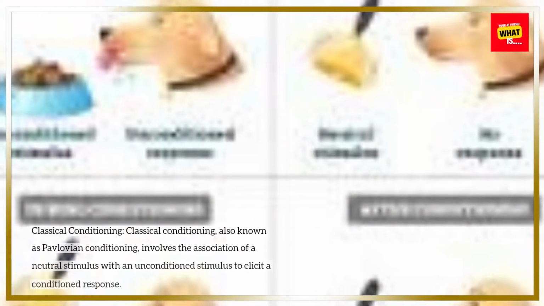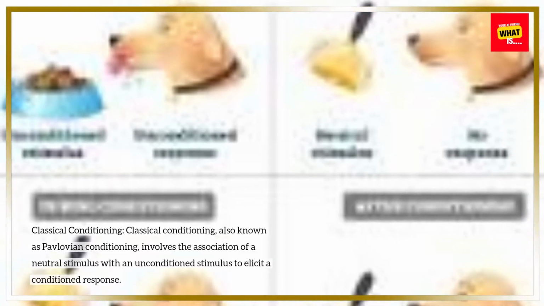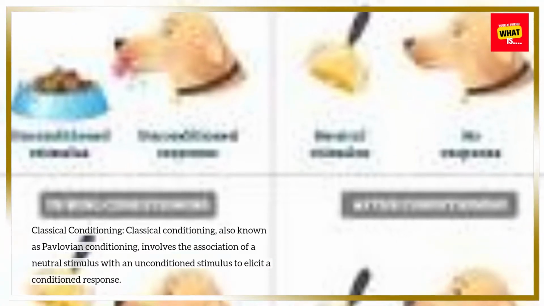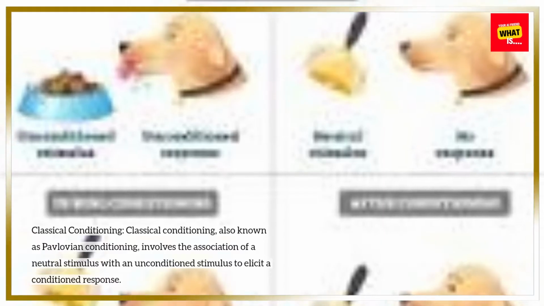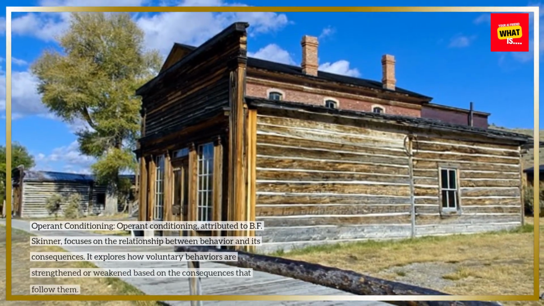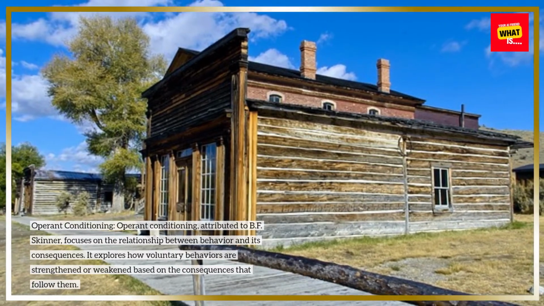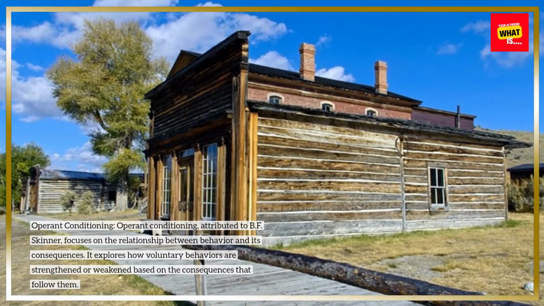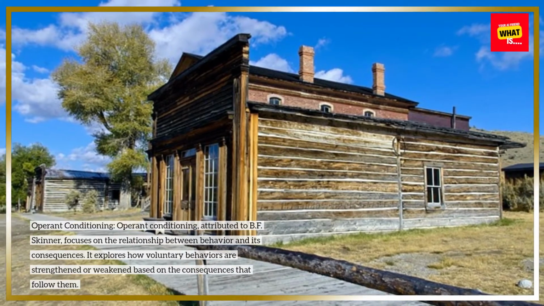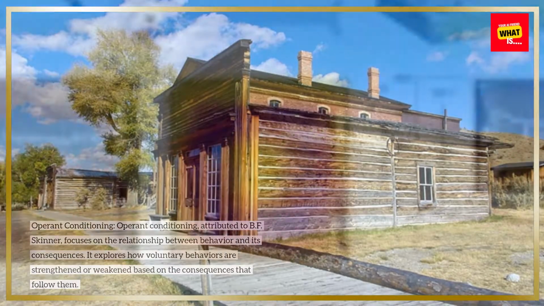1. Foundational concepts. Classical conditioning. Classical conditioning, also known as Pavlovian conditioning, involves the association of a neutral stimulus with an unconditioned stimulus to elicit a conditioned response. Operant conditioning. Operant conditioning, attributed to B.F. Skinner, focuses on the relationship between behavior and its consequences. It explores how voluntary behaviors are strengthened or weakened based on the consequences that follow them.